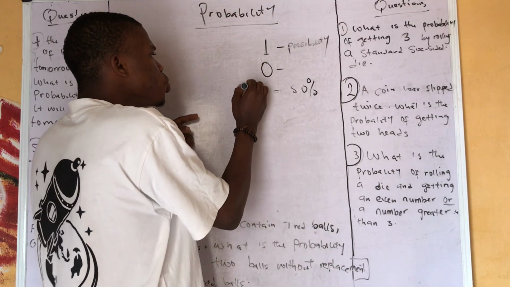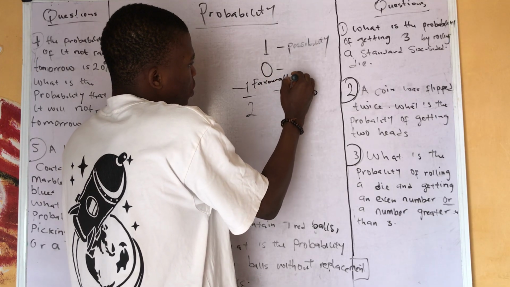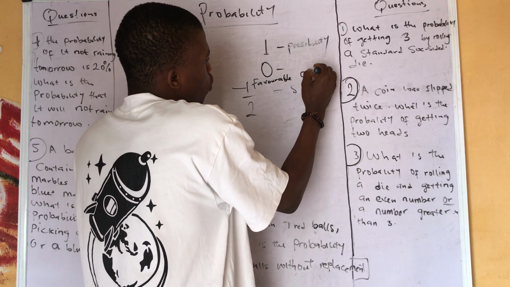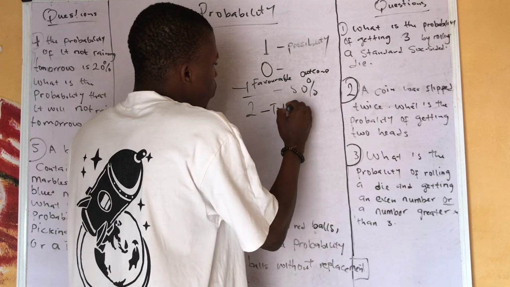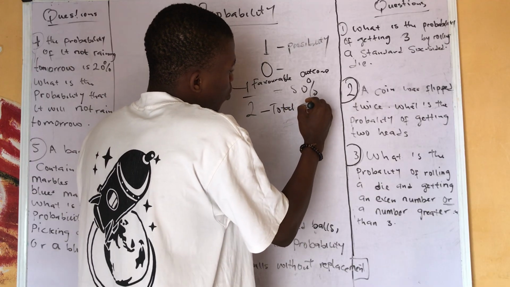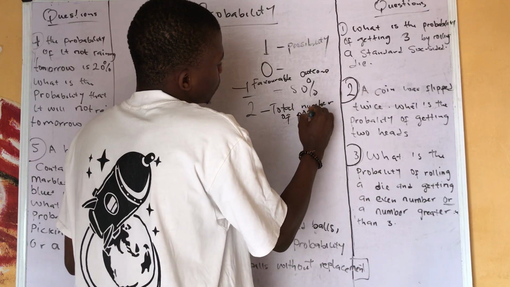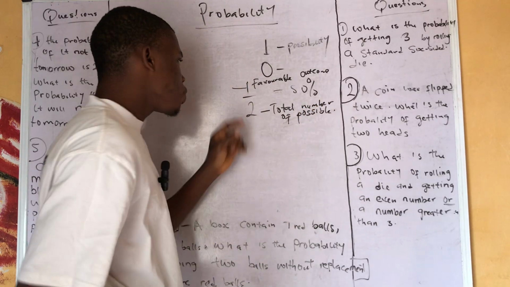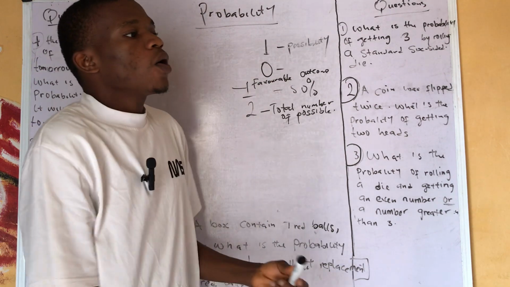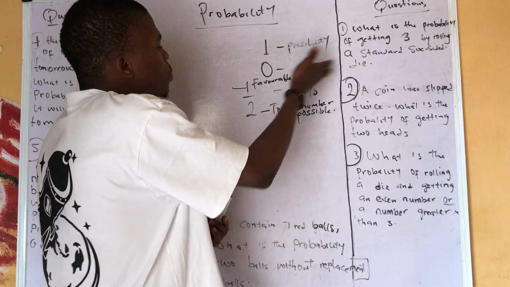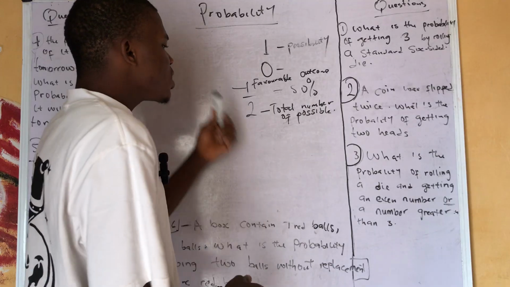Now, in probability, the numerator is the number of favorable outcomes, so just take note of that. Then the denominator is the total number of possible outcomes. That's a fraction. So anytime you are dealing with a fraction, the top is the possibility that the thing is going to happen, and the bottom is the total number of all the possible ways it can happen. Now, let's move on.